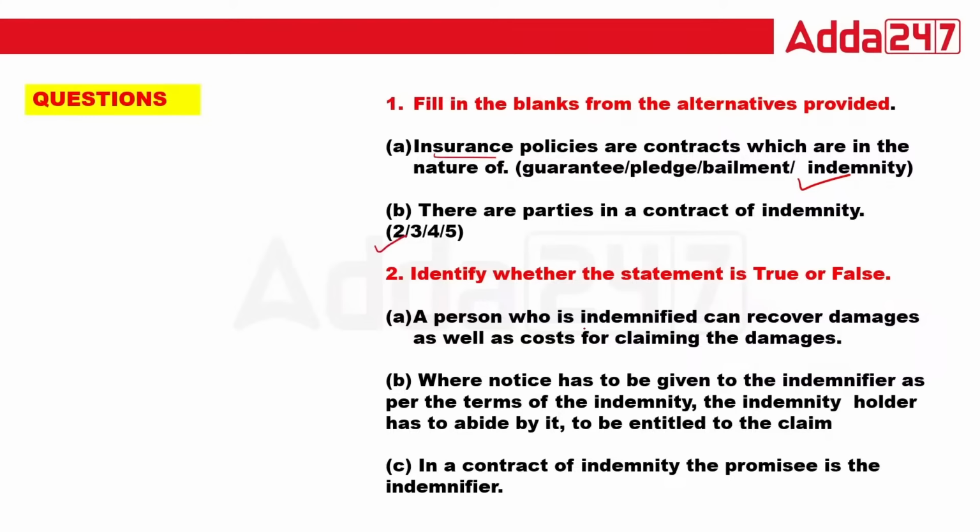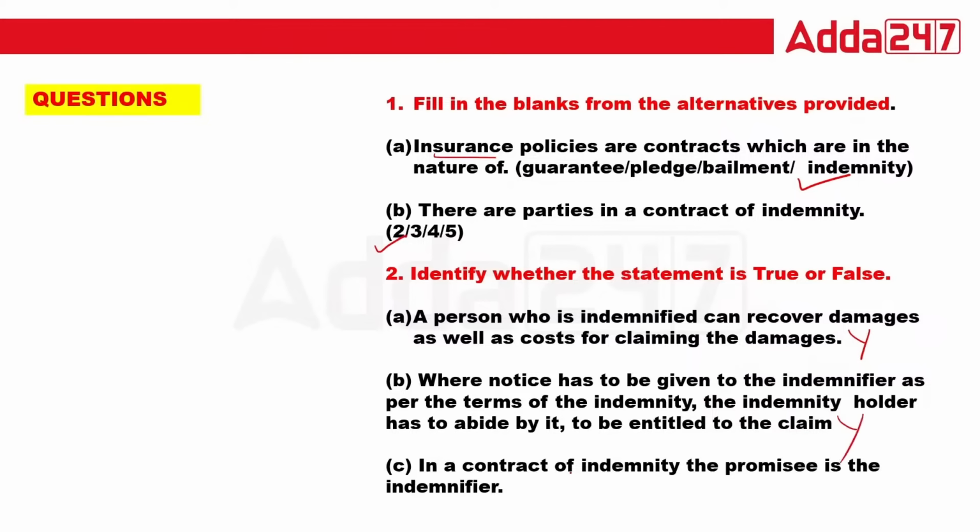True or false: the person who is indemnified can recover damages as well as costs for claiming the damages. The answer is yes. Where notice has to be given to the indemnifier, that is the promisor, as per the terms of the indemnity, the indemnity holder has to abide by it and be entitled to the claim.